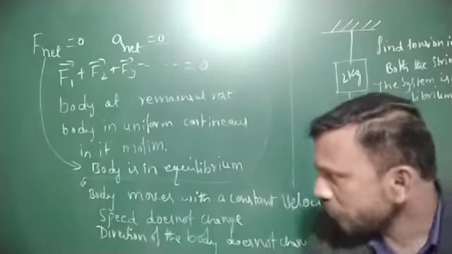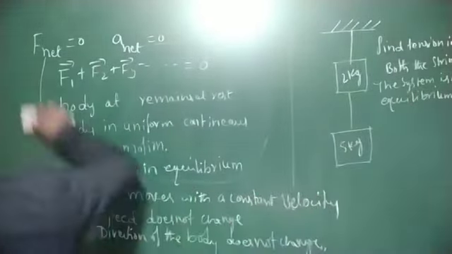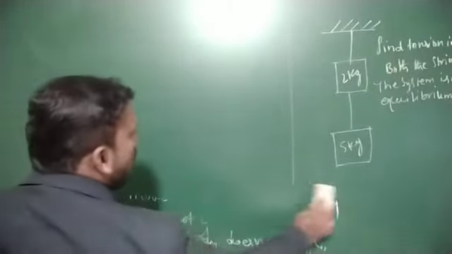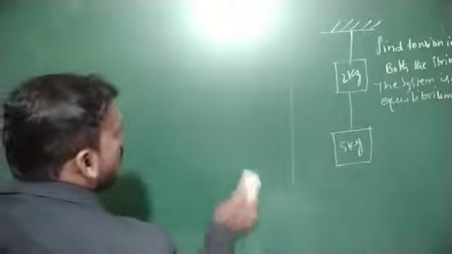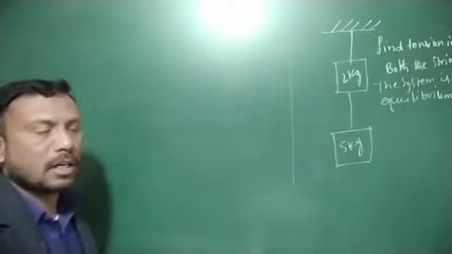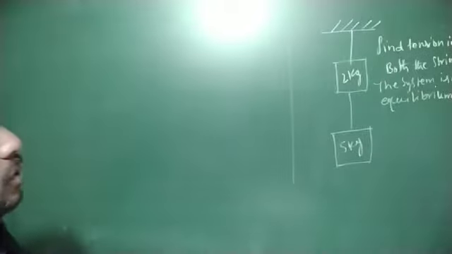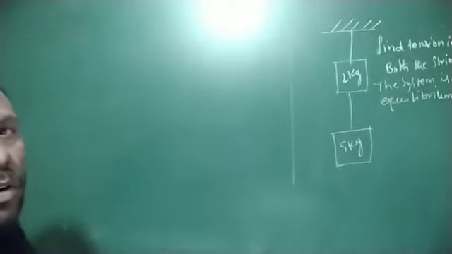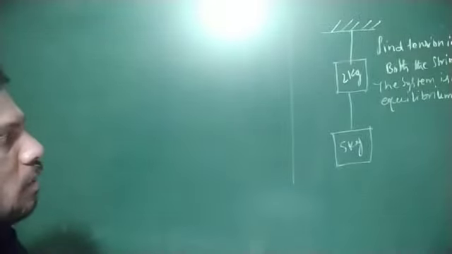How to apply the concept to this question? Here, two blocks are connected by a string, and one end of the string is attached to a fixed position. Find the tension in both the strings when the system is in equilibrium.